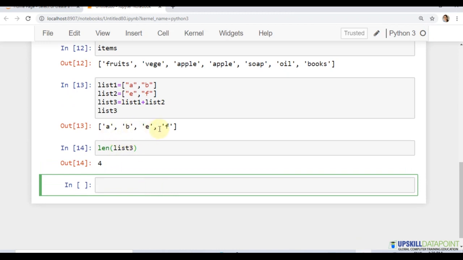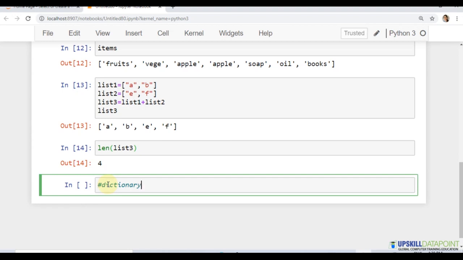So we have 1, 2, 3, 4 elements, so the length of the list is 4. Next thing we'll discuss is dictionary. I have already dealt with dictionary in my previous tutorial. If you haven't seen it, please have a look at it.